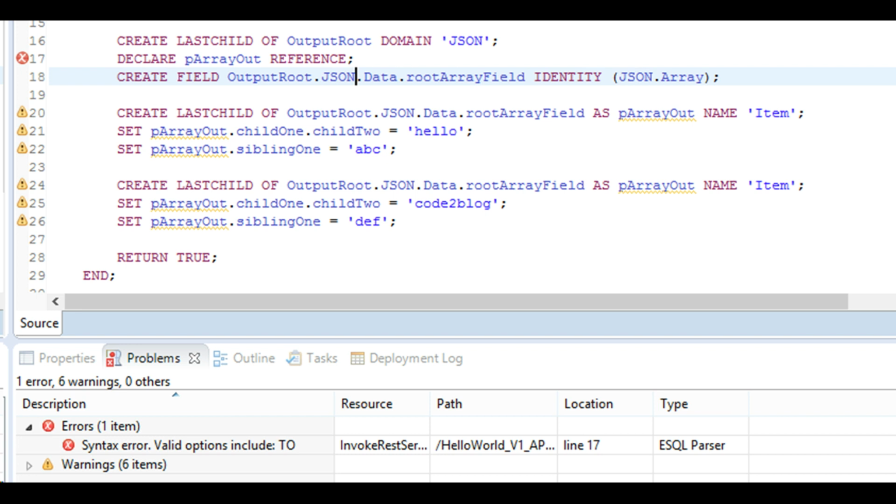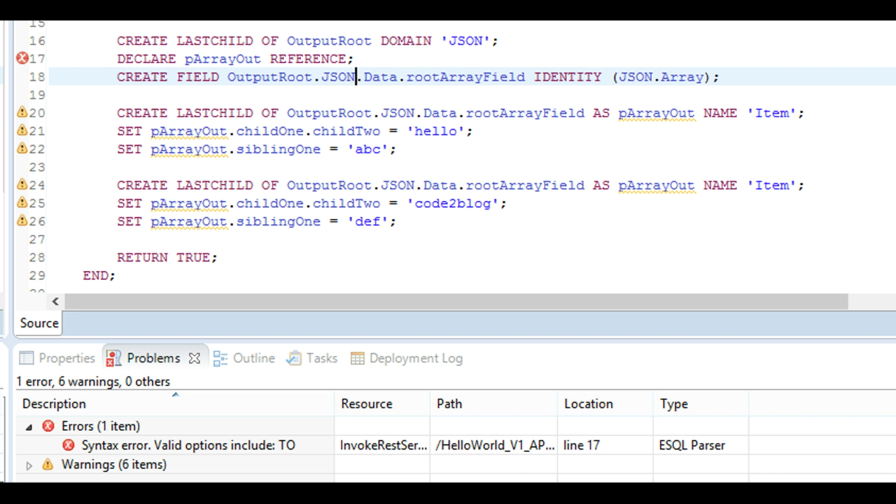If you give Output Root dot abc something, what happens on line number 20? That assignment is getting changed, right? So on line number 17, you can give whatever you want, it does not matter.